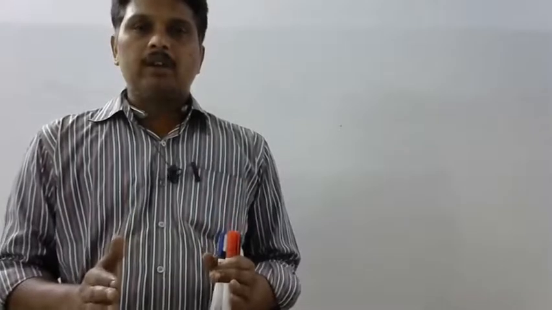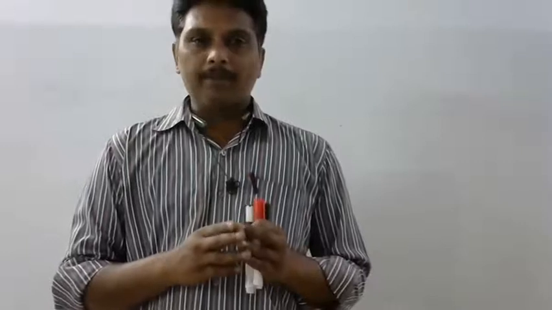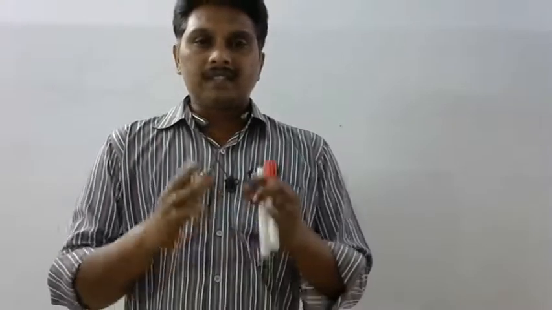In yesterday's video, I explained about sense organs. What are sense organs? Why are particular organs of our body considered sense organs? What are the special type of cells called receptor cells present in them? And what are the different types of sense organs present in our body? What is stimulus? What is response? Everything I explained. Today in this video I explain about a sense organ called the eye.